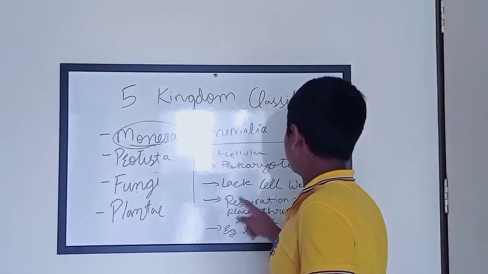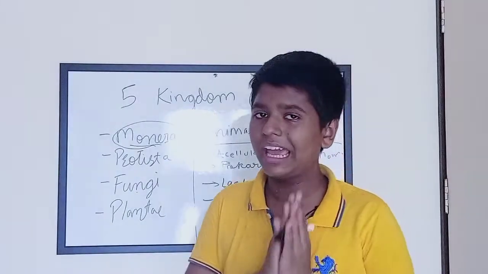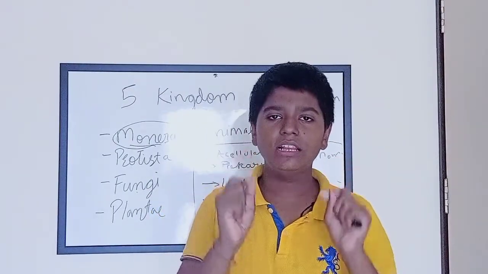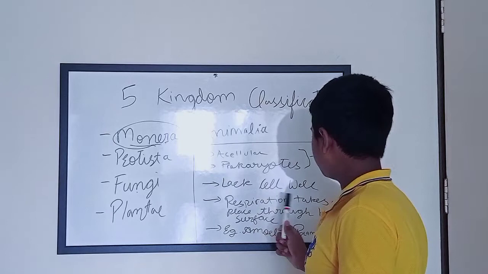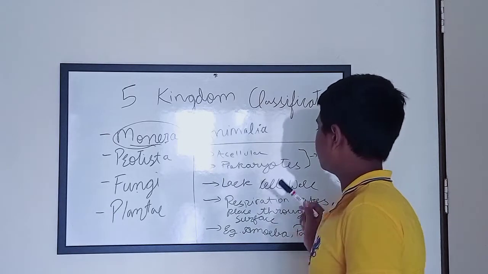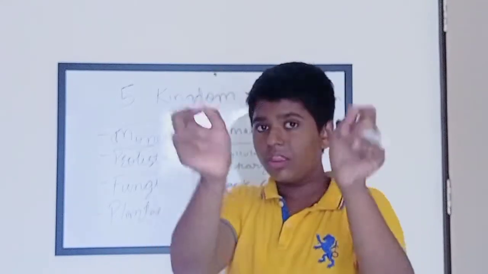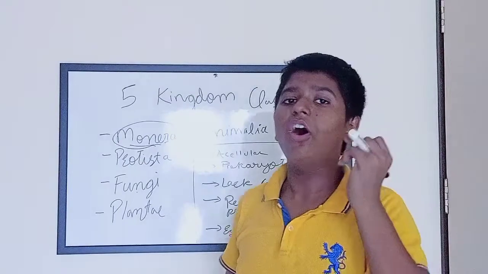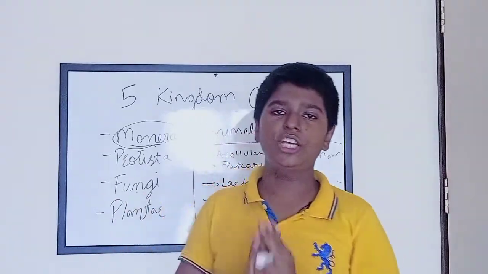Third characteristic, they lack a cell wall. They do not have a cell wall. Instead, they have a single layered cell or plasma membrane. Fourth point, respiration takes place through the body surface. The process of respiration takes place through their body surface. The example of this kingdom is amoeba and paramecium.